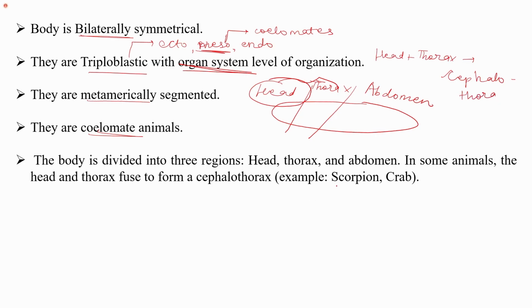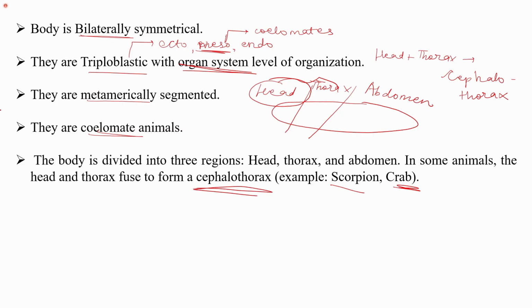For example, in the scorpion and crabs, we will see that they do not have three distinct regions. Instead, their head and thorax are fused to form the cephalothorax. So this was about the basic arthropods. Now we will see what are the different characteristics of arthropods in different classes.